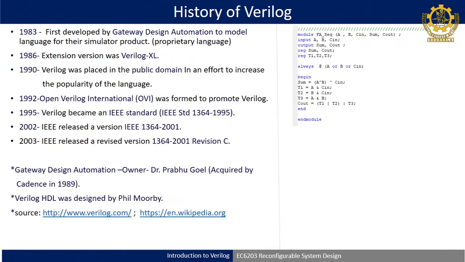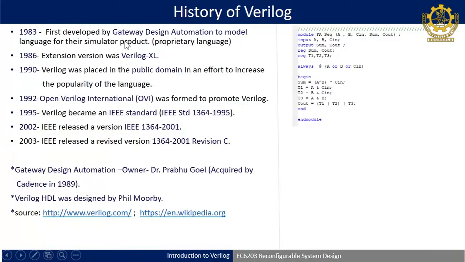So, after the introduction, a brief history about Verilog. Initially VHDL started under the Department of Defense, USA. At the same time, Verilog also started in 1983, first developed by Gateway Design Automation, a company founded by Dr. Prabhu Goel, which was later acquired by Cadence in 1989. So, they started designing their own Verilog coding to model digital design.